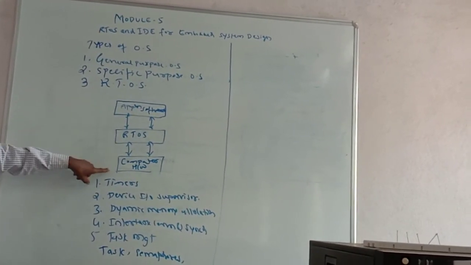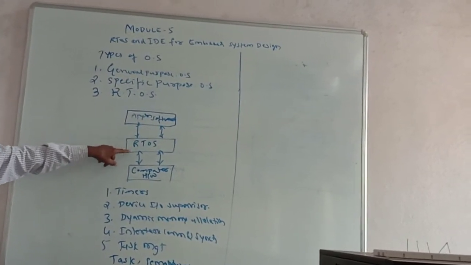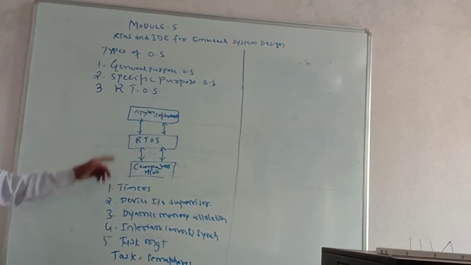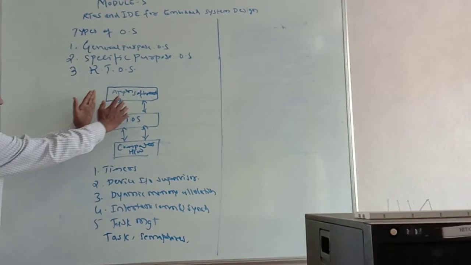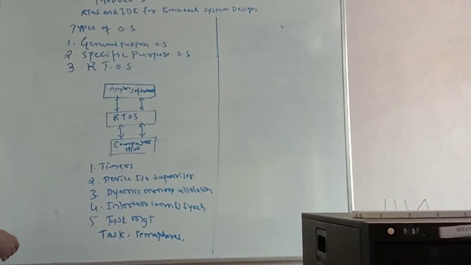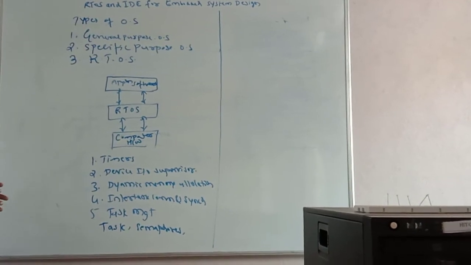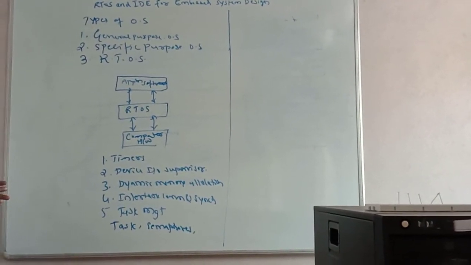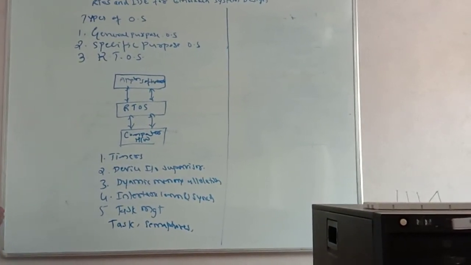So these are the important diagrams. Application software is connected bidirectionally to the real-time operating system, and it is connected with the computer hardware. So the application as well as the hardware systems can be monitored and maintained, and all the activities, input, output, drives, file management, are controlled by the RTOS.